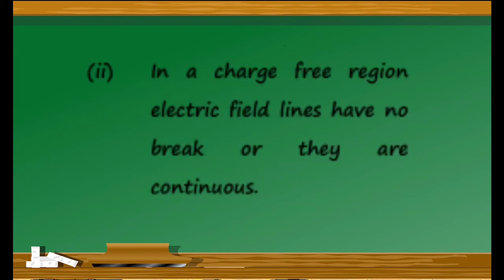The second one is, in a charge free region, electric field lines have no break, they are continuous. That is, electric field lines are continuous in a charge free region.